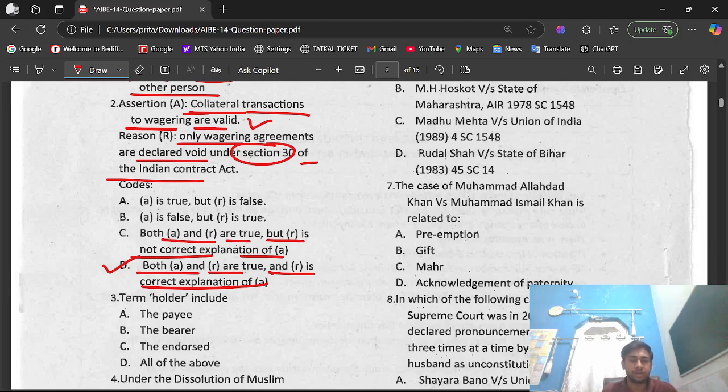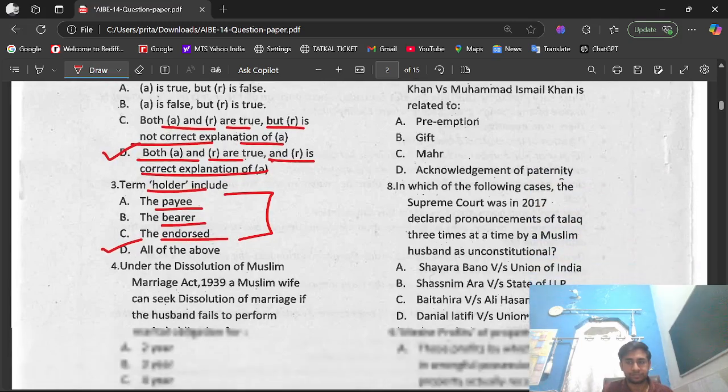Next question, question number 3. The term holder includes a payee, a bearer, the endorsee, or all of the above. The right option is option D, that is, all of the above. It means the term holder includes a payee, a bearer, as well as the endorsee.